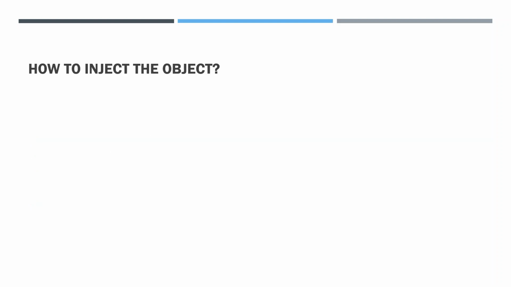Okay, so how do we inject the object? We have setter injection and constructor injection. Using a setter method, we inject the object, or using a constructor, we inject the object. Then the million dollar question is, what is the use case? What is the real life example? Where should we go for setter injection, or where should we go for constructor injection?